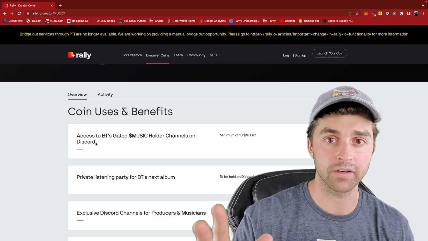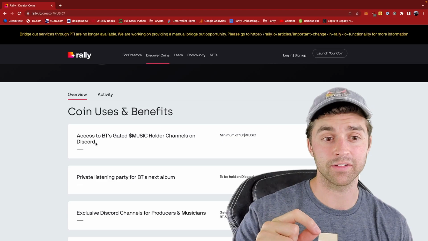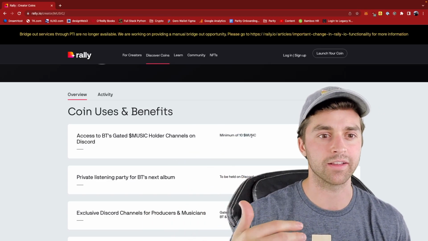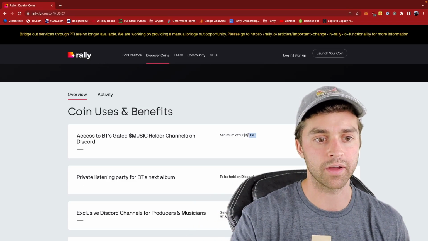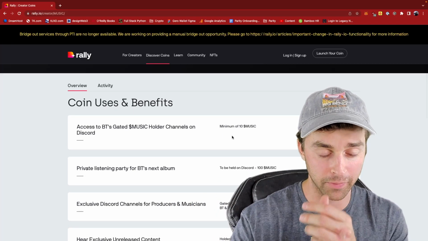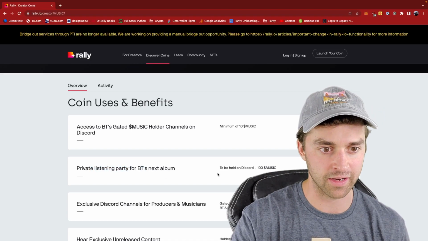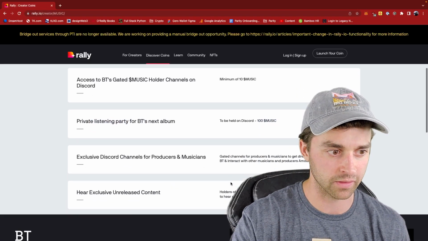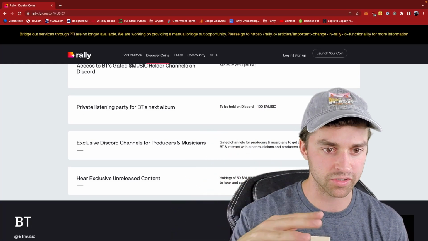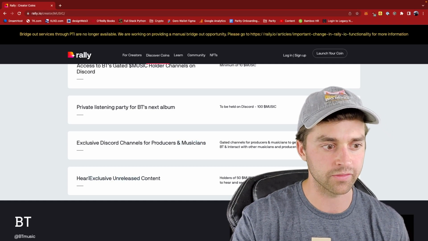This is just like any regular messaging app, except you sign in with your wallet and a bot checks if you hold at least 10 music token in order to enter that chat. So it's an exclusive chat room with other music holders. That's one type of utility that you can program into these social tokens. Private listening party for BT's next album to be held on Discord, 100 Music, okay? So you can see how he's gating some chat groups of his, an exclusive Discord channel for producers and musicians. Here, exclusive unreleased content.